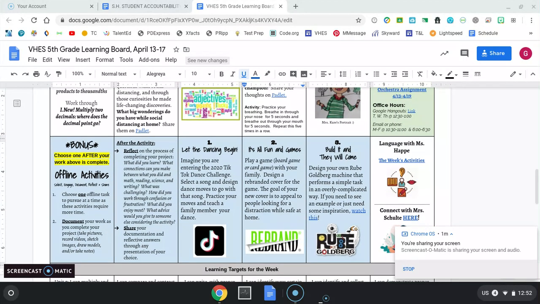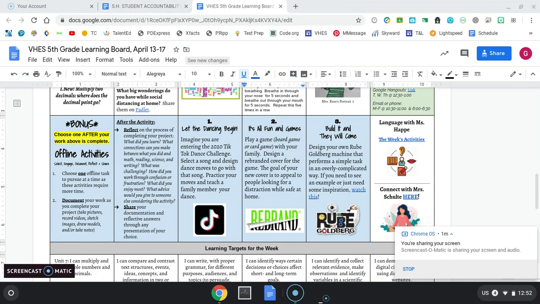Because the bottom column's a little bit different. You'll notice it's blue this week. This is a bonus row. You may choose to work on one of these after your work above is complete. Some of you have been asking for projects, and we want to provide those for you. So you have 3 different projects to choose from this week. Again, choosing one after your required work is already complete up top, which includes all of the green plus your extra white block in each column.